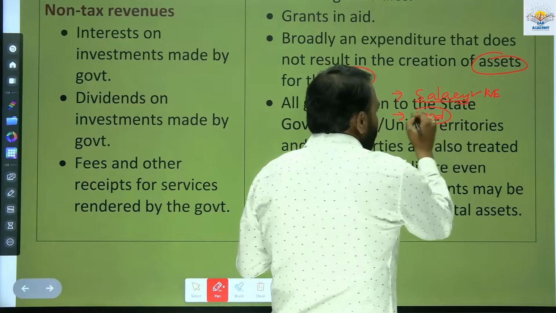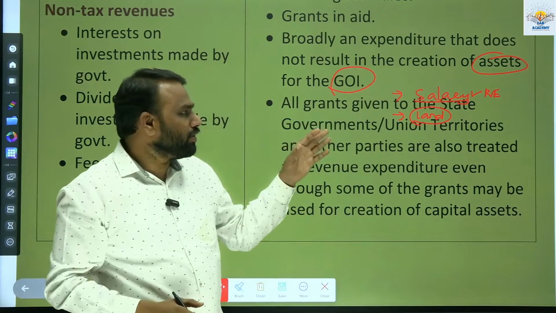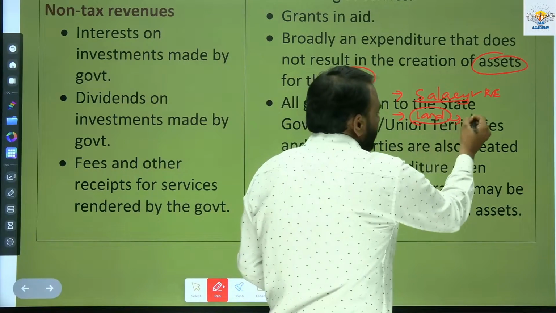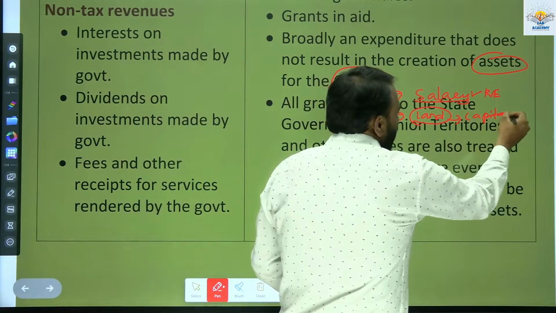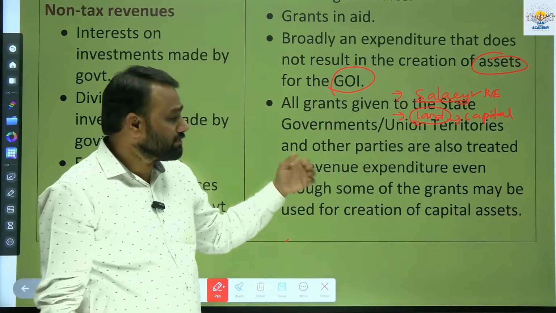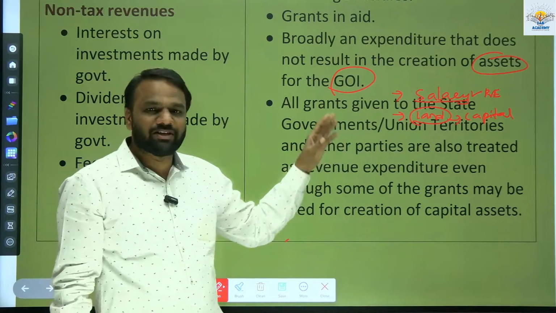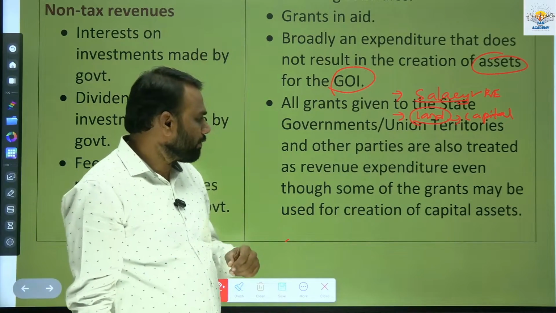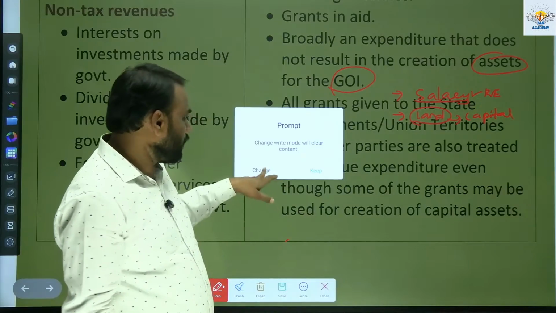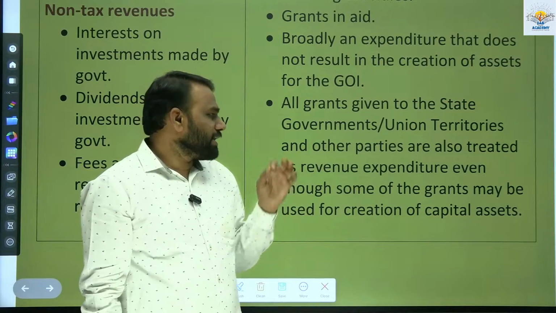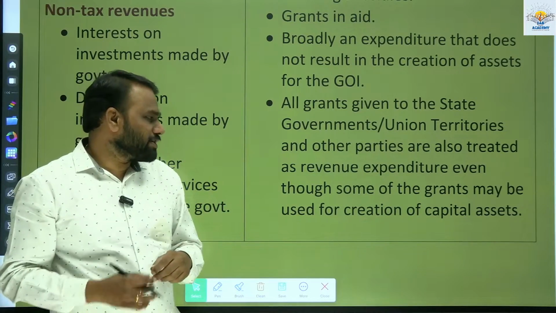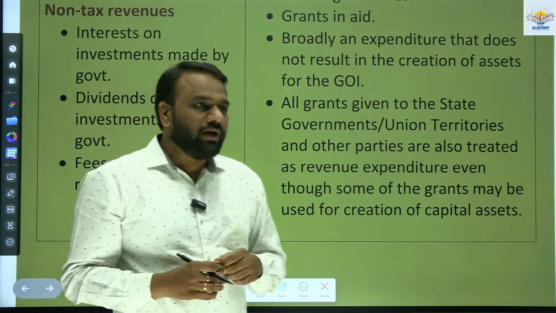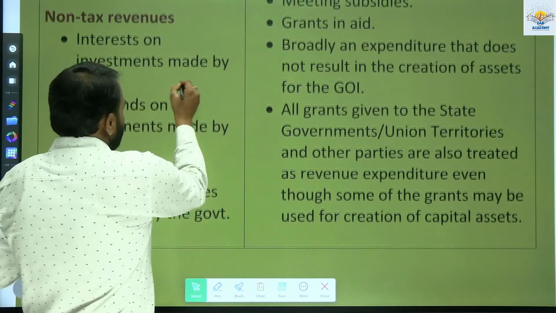Whatever has been created in the form of an asset, the amount you have spent on purchasing the land, will be part of capital expenditure. We'll get a clear picture once we complete the discussion of both revenue expenditure as well as capital expenditure. Next, all grants given to the state government or union territories and other parties are also treated as revenue expenditure, even though some of the grants may be used for creation of capital assets. Very important. Now, let us consider an example. Central government is there.